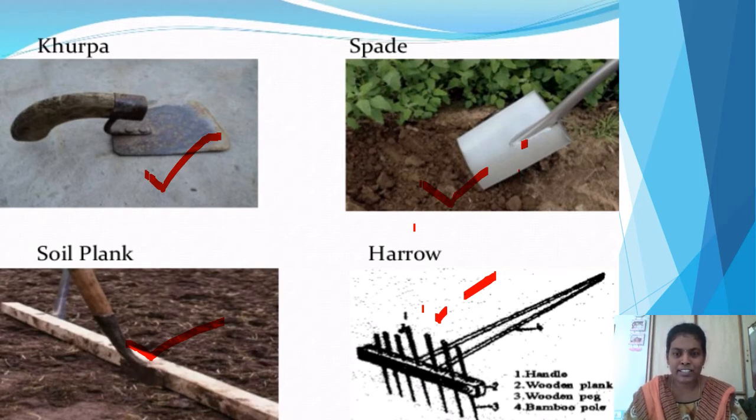What are weeds? The unwanted plants that grow along with the crop are called weeds, and the removal of these weeds is called weeding. The chemicals that are used for removal of weeds are called weedicides.